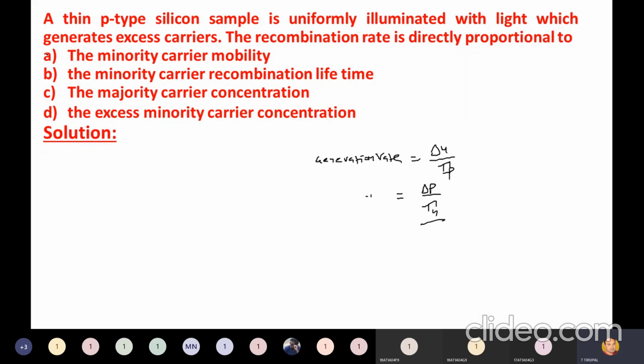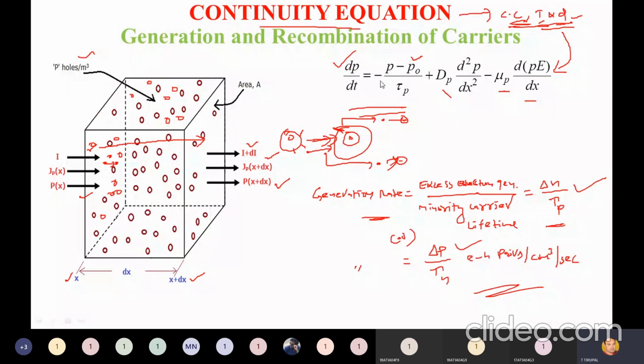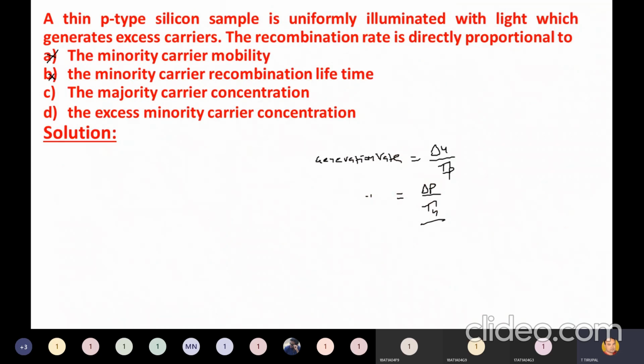Is it minority carrier mobility? No. Is it the minority carrier recombination lifetime? No. Is it the majority carrier concentration? Is it the majority charge carriers? What is this formula? dp by dt is equal to minus p minus excess electron generation divided by minority carrier lifetime, isn't it? So it depends on minority carrier concentration. So the answer is D. Okay. Next.